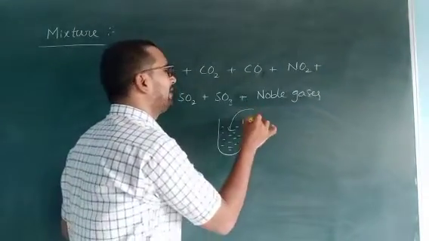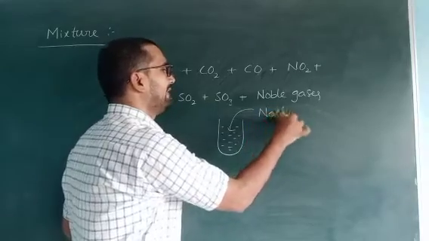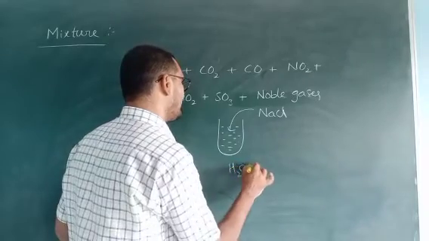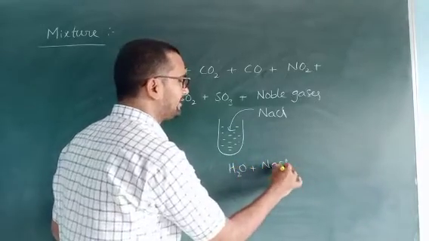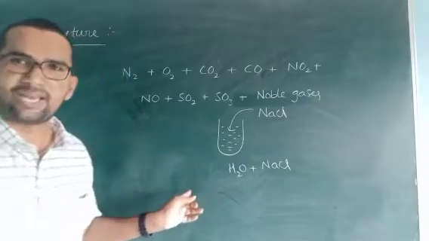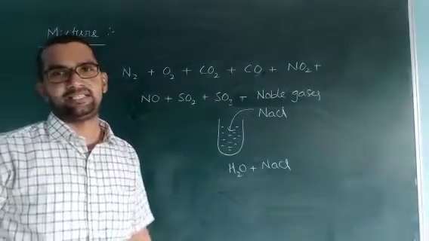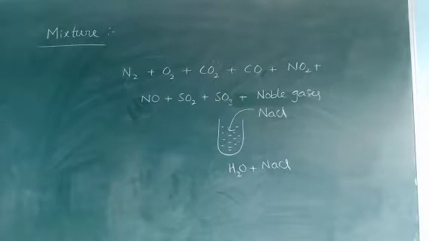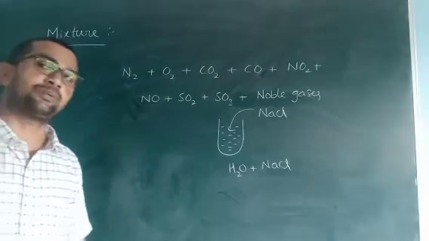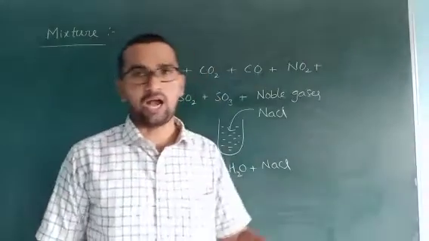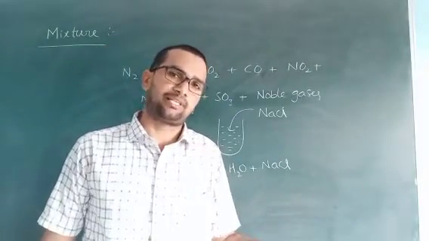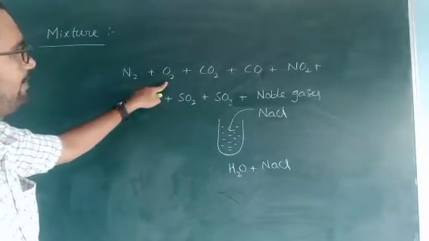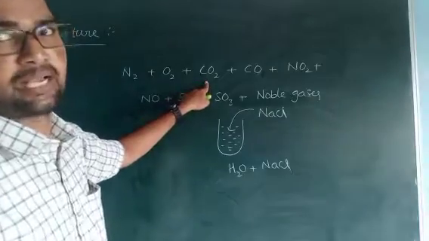Now, once you add salt, NaCl, then it is called a mixture. Why? Because H2O plus NaCl. It is a mixture. Okay, ready? Right? This is the mixture explanation. So simply mixture is two or more substances, either elements or compounds or both present in the mixture. Why? See this. This is an element. Only one type of atom. Different types of atom.